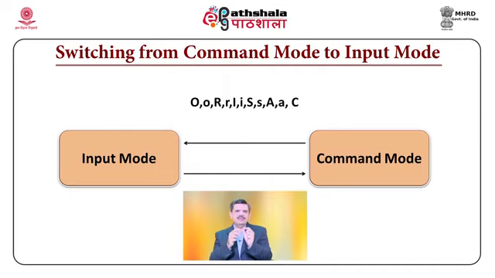If the cursor is at a position and you want to append, then there is A. If you want to type at the same position, then there is I. So, depending on the position from where you want to begin typing, these different characters are there. These are the different commands, Orisa in lower case and Orisa in upper case, which can be used in the VI editor.